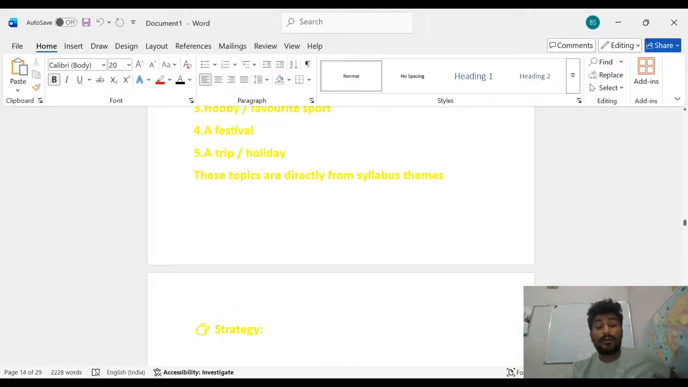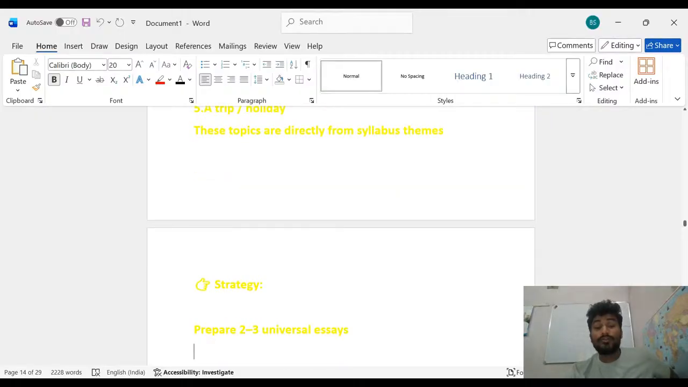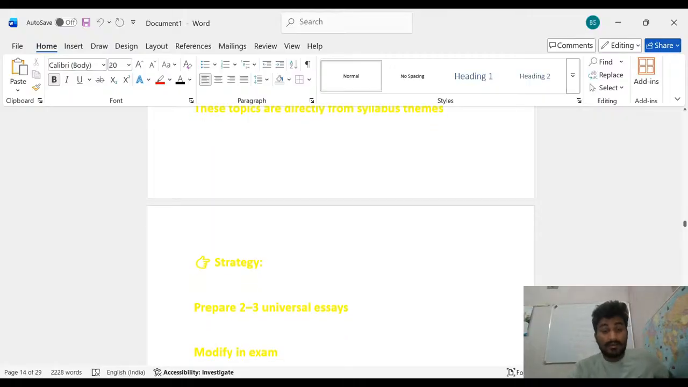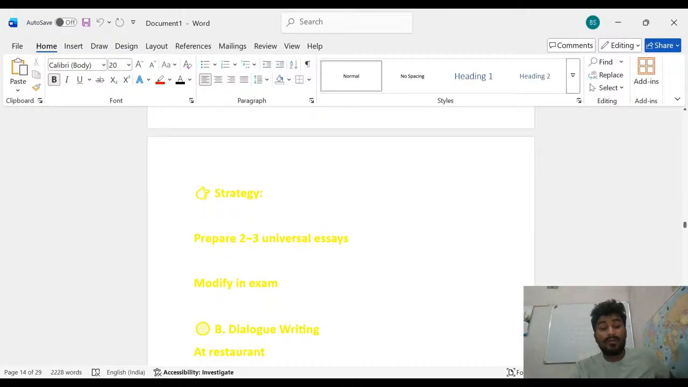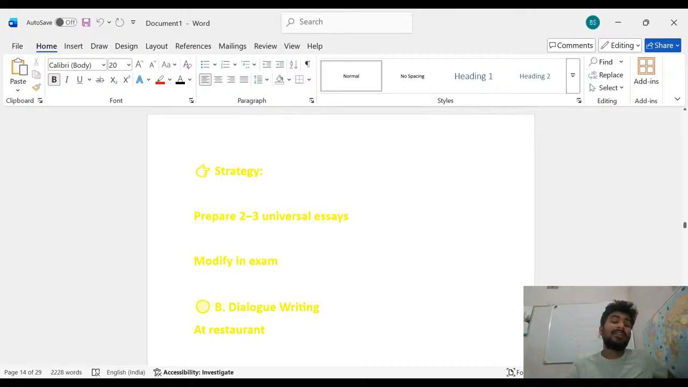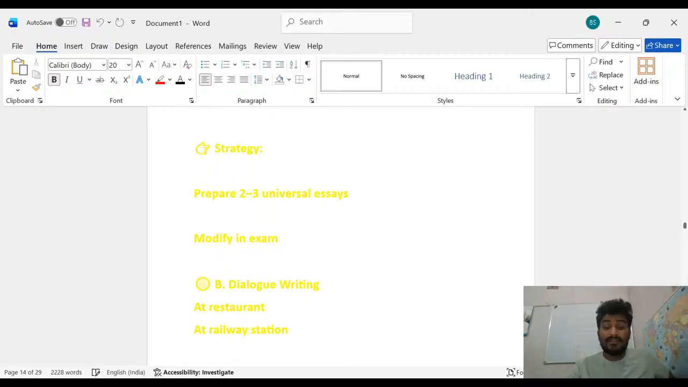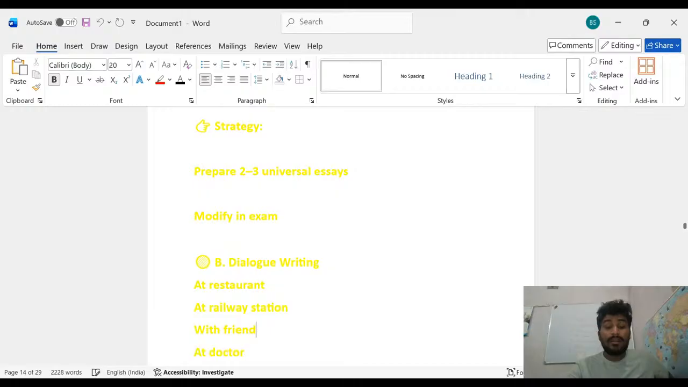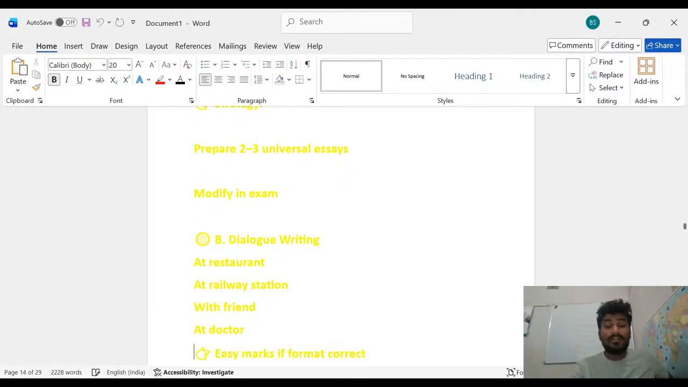What is the strategy that you should follow in the board exam? First, prepare two to three universal essays and modify them in the exam. Next, dialogue writing. You should also prepare dialogues at a restaurant, at the railway station, with a friend, and the fourth one at the doctor. If you prepare all of this, you will definitely score good marks in the composition section.